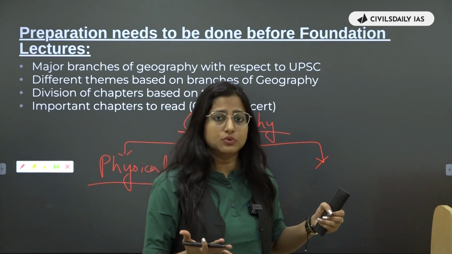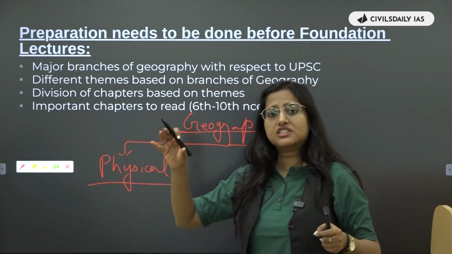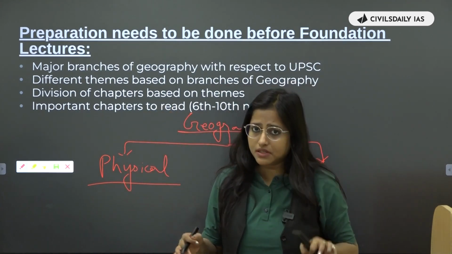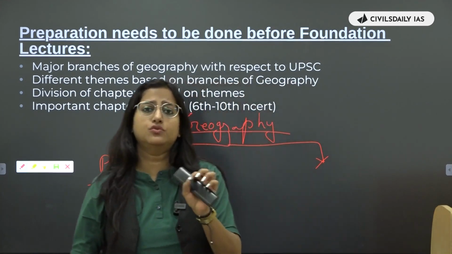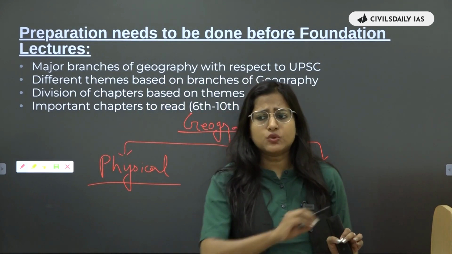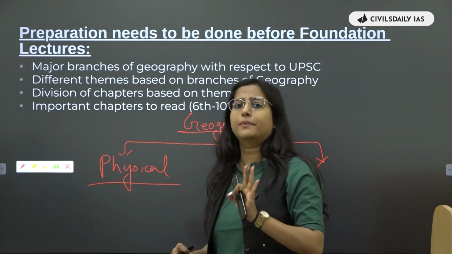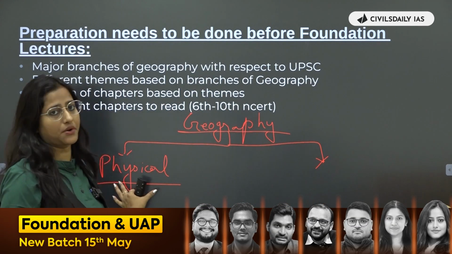Sometimes you see a plateau, right? So these are the different physical features or structures that you see on the land. And similarly, when you go deep down inside the ocean, you will find different structures. Everything with respect to physical phenomena, physical structure, will come under physical geography.